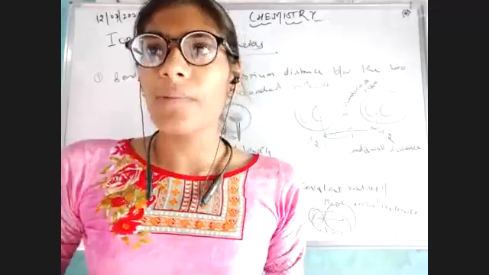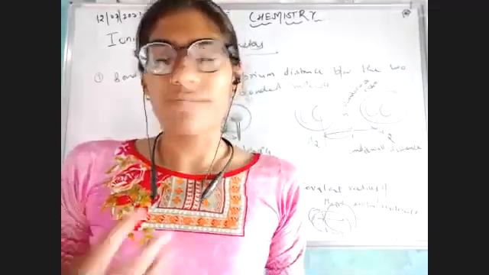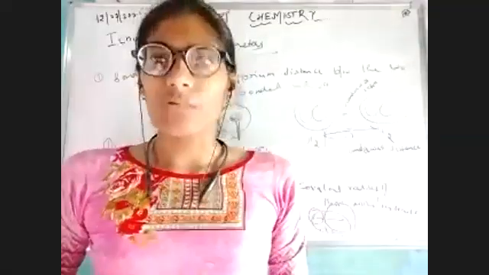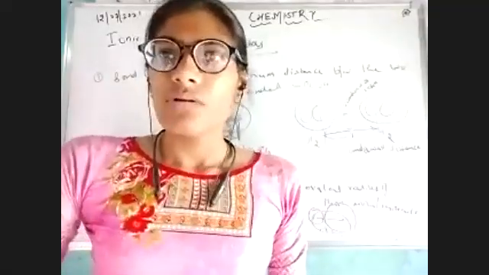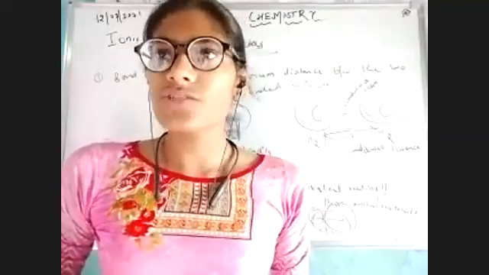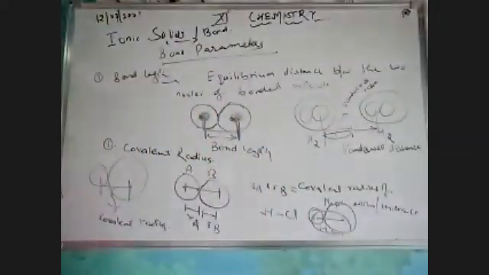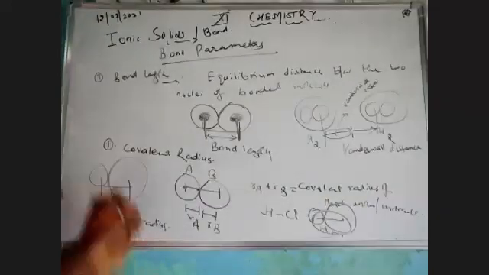This was all about the bond length, or I would like to say van der Waals radius, or ionic radius, and many more. Okay. So after completing this, let's move to the next topic that is known as bond angle. We have done bond length.